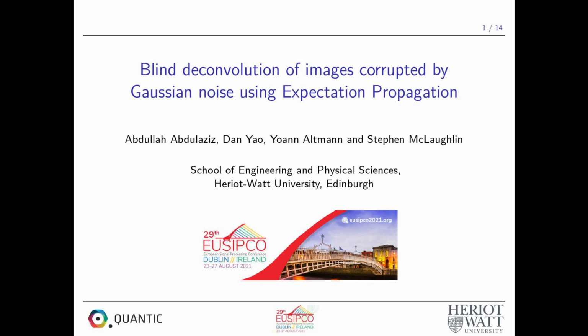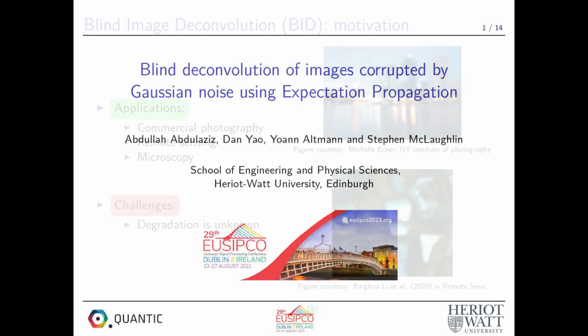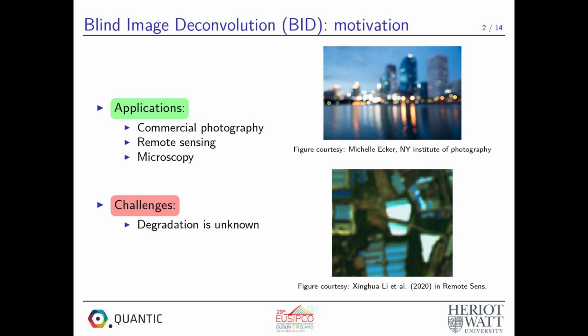In this presentation, I'm going to present our work about blind deconvolution of images corrupted by Gaussian noise using expectation propagation. The blind image deconvolution problem arises in many applications such as commercial photography, remote sensing, microscopy, and many other applications, where images can be degraded during the observation process by blur, noise, and other degradations due to imperfections in the sensing system.